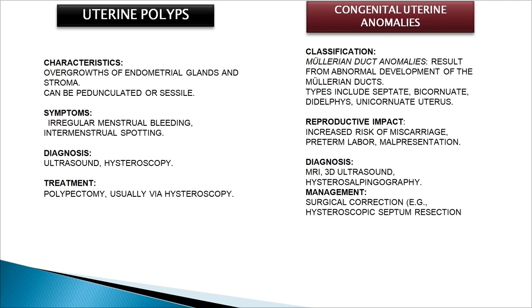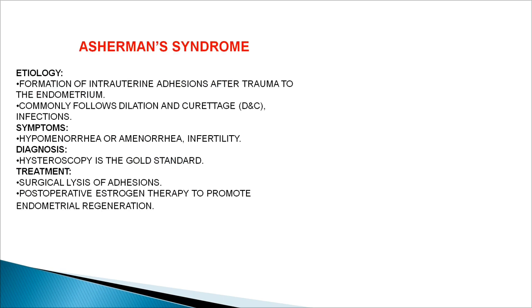Then there are congenital uterine anomalies. The classification is Mullerian duct anomalies that result from the abnormal development of the Mullerian duct. Types include septate, bicornuate, didelphous, and unicornuate uterus. It increases the risk of miscarriage because of the decreased uterine area. It could lead to preterm labor and malpresentation if the pregnancy prolongs. Diagnosis would be on MRI, 3D ultrasound, and HSG. Management is surgical correction if it could be done, for example, hysteroscopic septum resection.